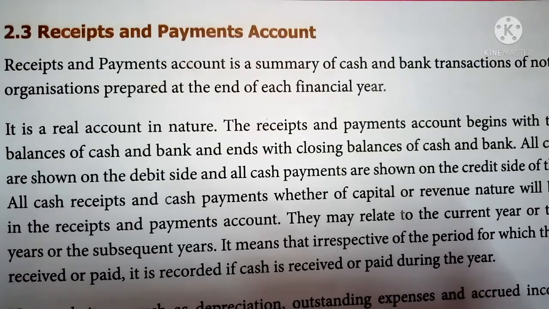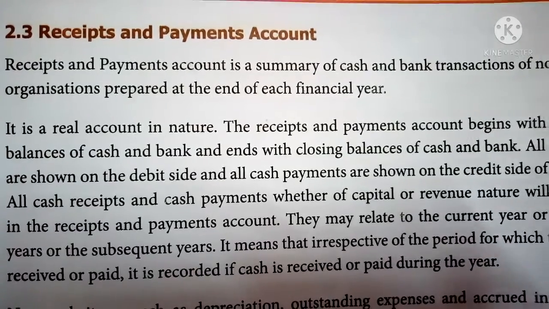And also credit transactions. If there is any credit transaction, they will not record it, because credit transactions are not possible. They are doing only service-motive work. They are running an organization, not a trading business or a production business. So there is no chance for credit transactions. Only cash transactions happen in this type of organization. So they will record all cash receipts on one side, the debit side, and all cash payments on the credit side, that is the right side.